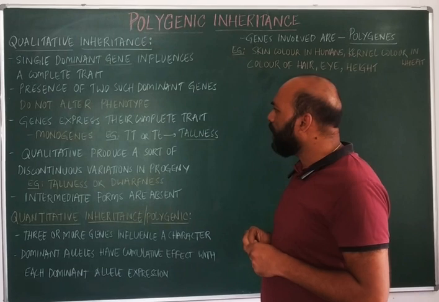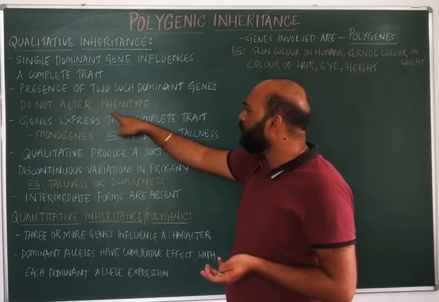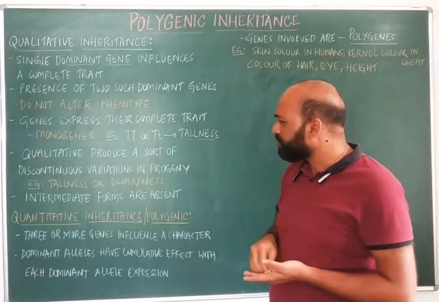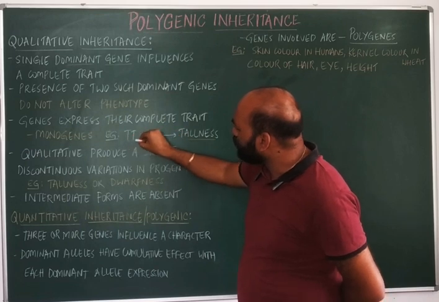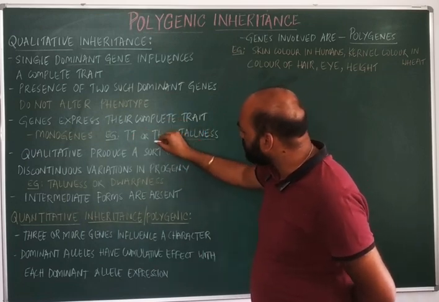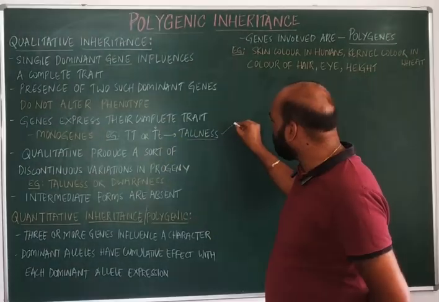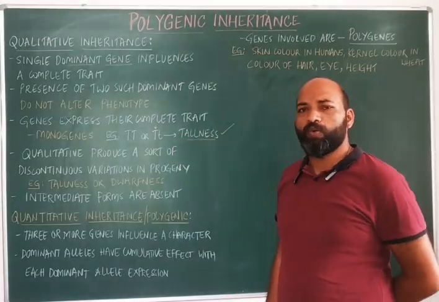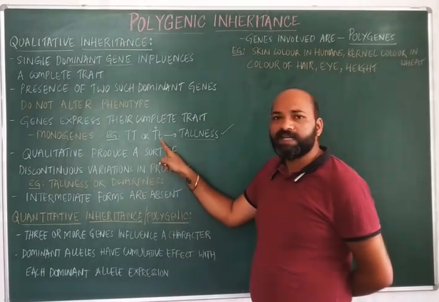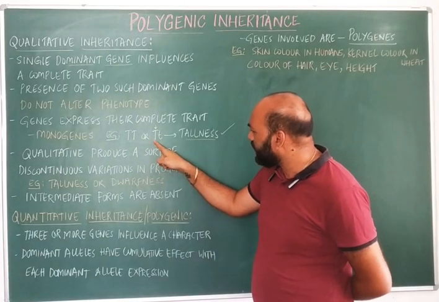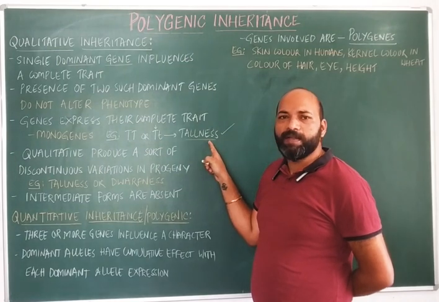Now, the presence of two such dominant genes or alleles does not alter the phenotype, which means if there is a presence of two dominant alleles, or if there is a presence of one single dominant allele, then the height of the plant will always be tall only. Why? Because this dominant allele suppresses the recessive allele, so the expression of the dominant allele will be seen in the progeny or in the plant.